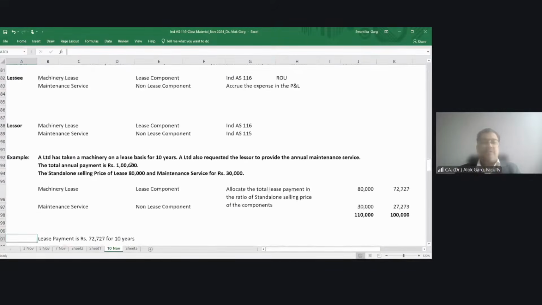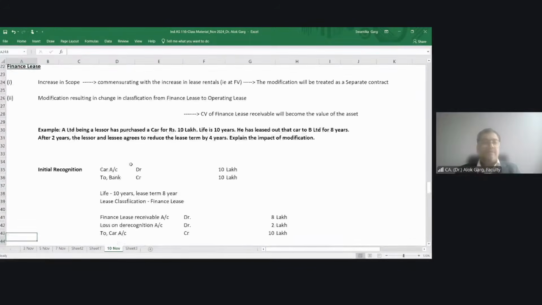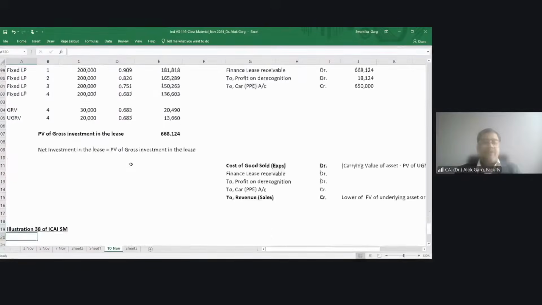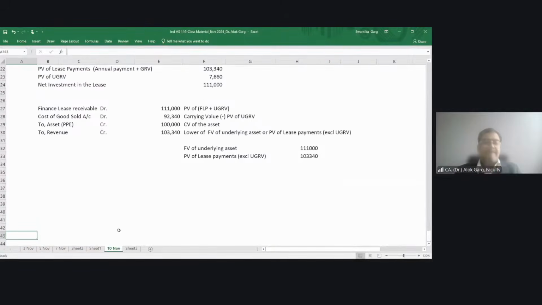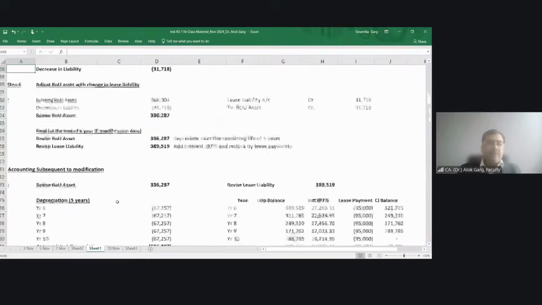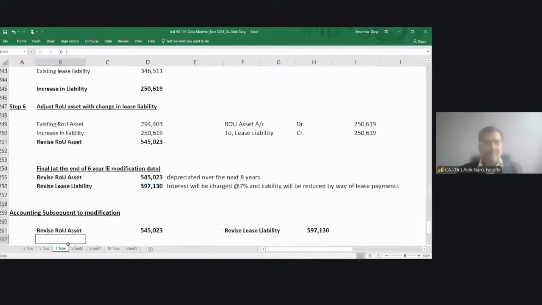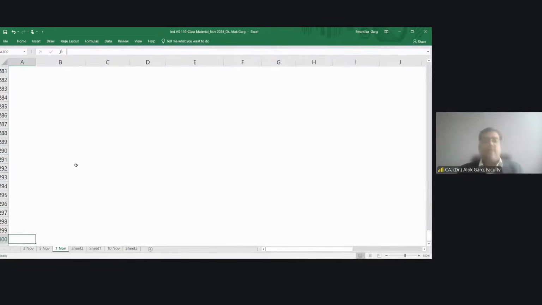Separation of lease and non-lease component I've already discussed. Just allow me a minute. Okay, let me cover this sublease concept from here, from my presentation.